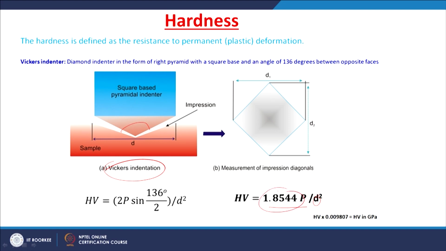This number comes from 2 times the sine of 136 degrees by 2, which gives 1.8544. Hardness is expressed in pascals if the load applied is taken in Newtons. If the load applied is in kilograms, then you multiply the hardness number by 0.009807 to get the hardness in gigapascals.